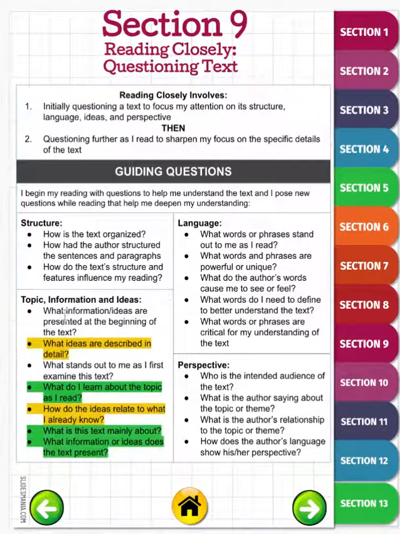So these are the areas that we're focusing on today while we're reading, rather than just the structure and the language. By rereading, that's going to help us understand it so we're going to be able to write our own mini essay.